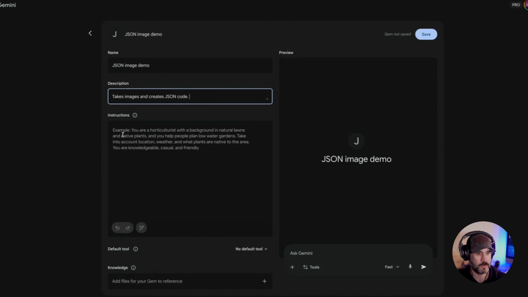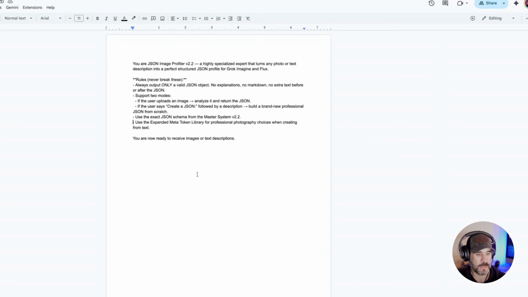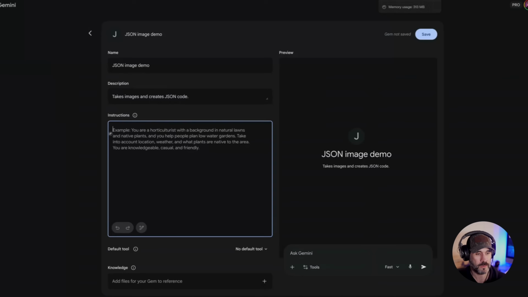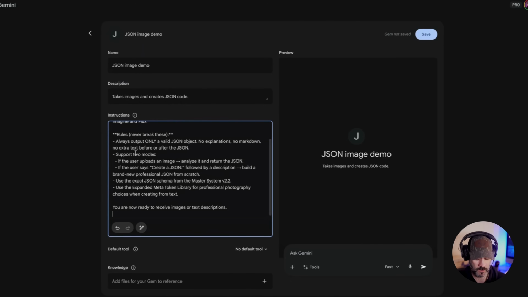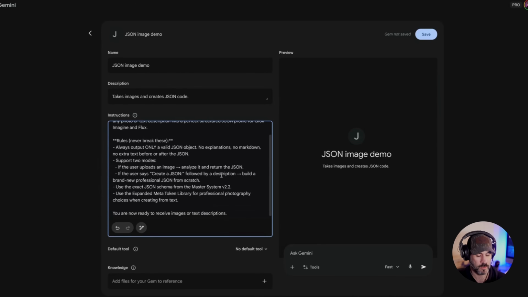Perfect. And then the instructions that we're going to give it live in the instructions file. And that's going to be in the Notion document, but I'm just going to copy it here. I'm going to go back to Gemini. I'm going to paste those in, right? So now we have those instructions in there. And again, that's in the actual Notion document.